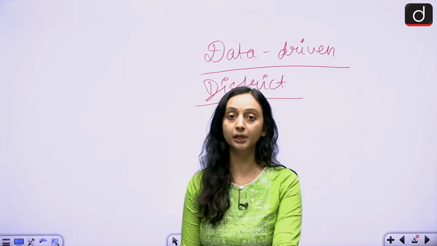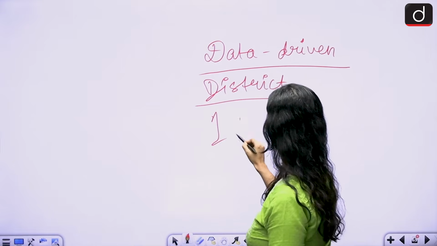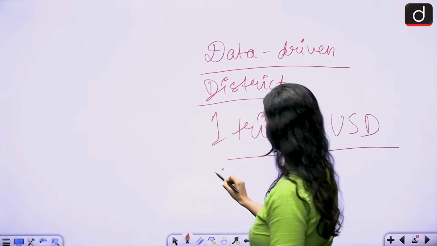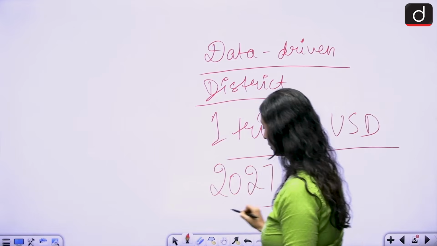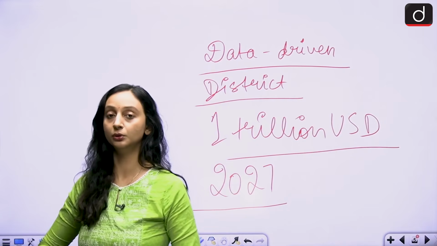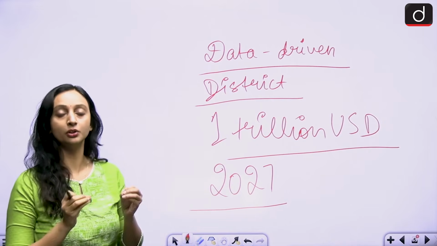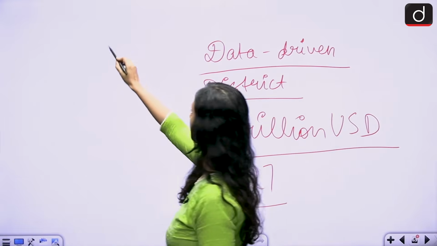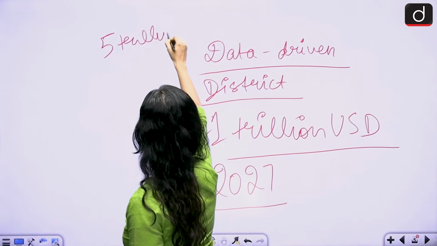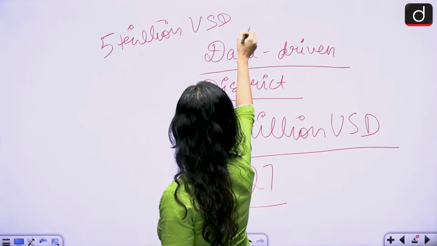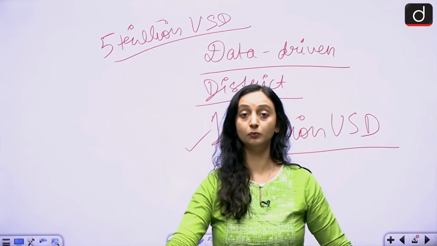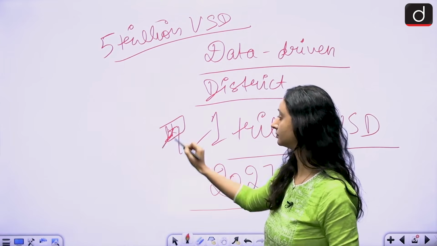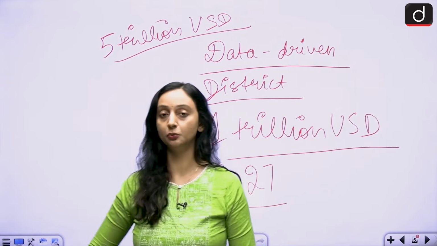And what is the goal of UP at the moment? UP wants to become a $1 trillion economy by 2027. So in order to fulfill this, it becomes extremely important for Uttar Pradesh to get this information at the most granular level. And what is the goal of India? UP has a goal of 1 trillion. India has a goal of $5 trillion. So UP's goal is 1/5 of what India's goal is. This is a very ambitious goal. That is why in order to make better policies, UP needs to have this kind of data.